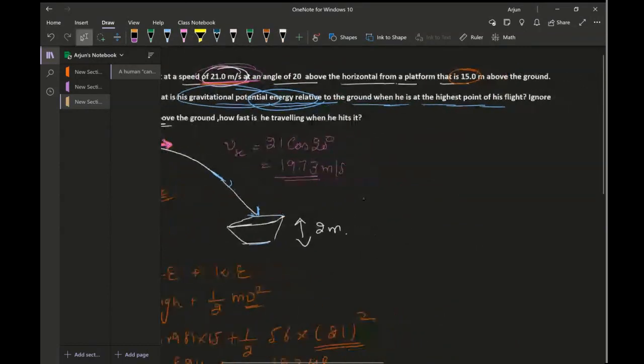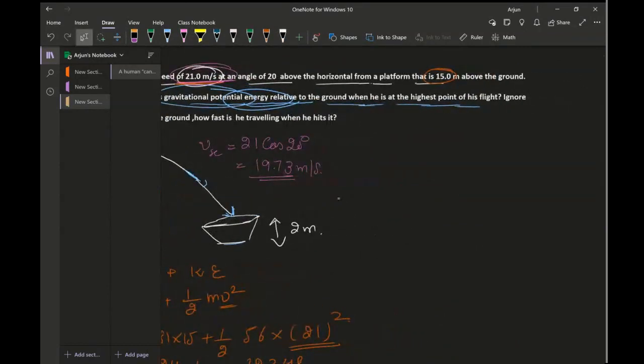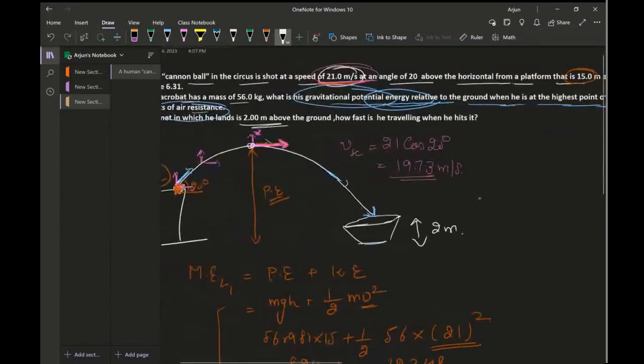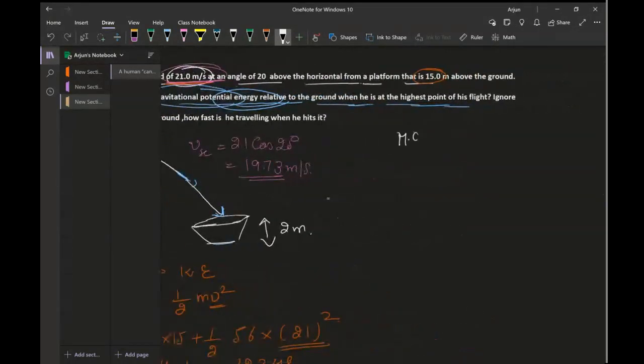And now I will try and find out the potential energy. How am I going to find out? The mechanical energy will be the same. Mechanical energy at location 2 is the same as mechanical energy at location 1. ME2 equals potential plus kinetic, and potential is what we're looking for. Kinetic is half mv squared.